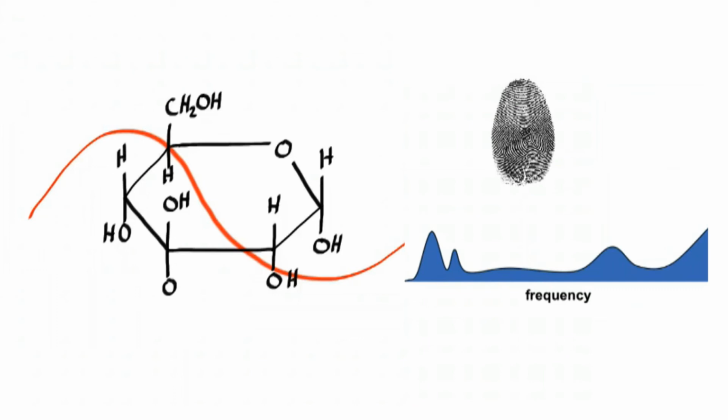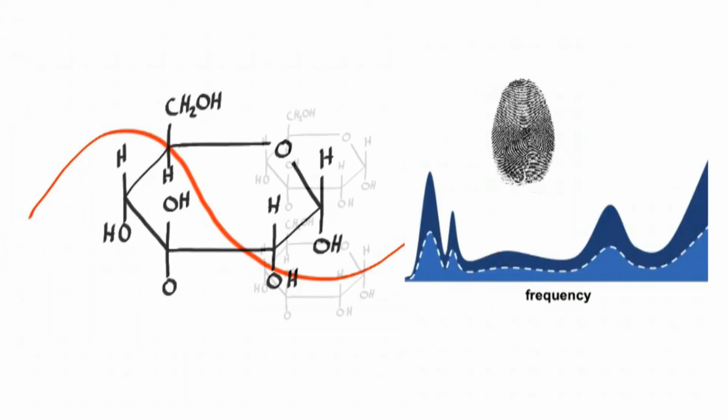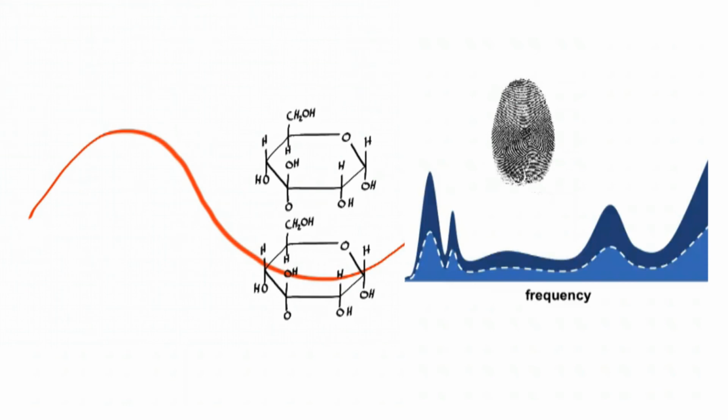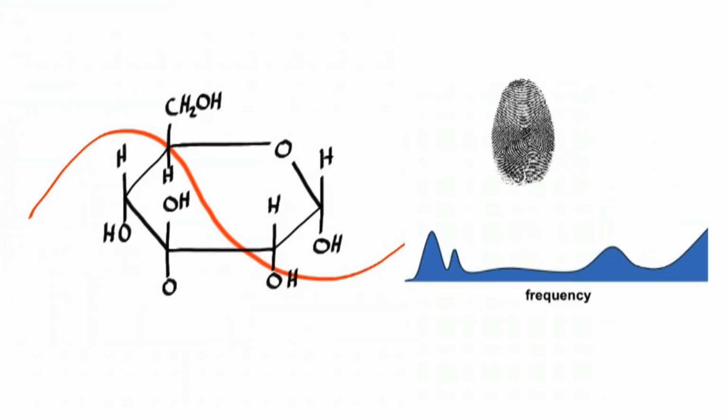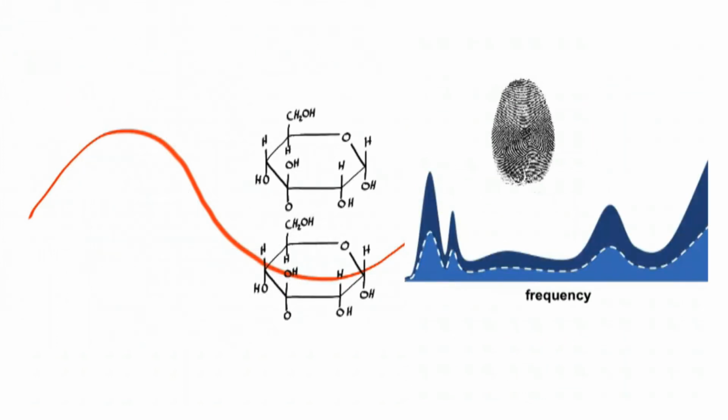Beer's law takes the identification of the molecular fingerprint a step further, stating that while the shape of the absorbance spectrum is fixed, the intensity of the spectrum depends directly on the number of molecules present. Stated simply, the optical absorbance is proportional to the concentration of the glucose. Well, there we go. We can qualitatively identify the glucose molecule using its molecular fingerprint, and we can quantitatively identify the amount of glucose present using Beer's law. That should be everything we need to measure glucose using quantitative infrared spectroscopy.